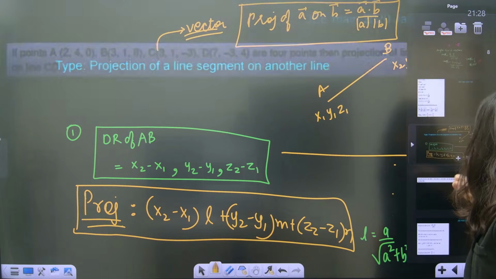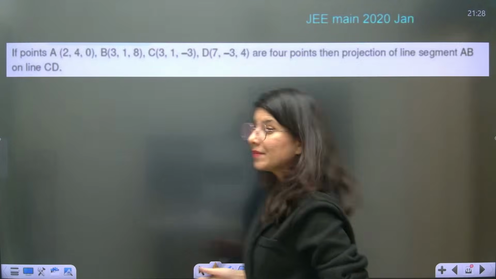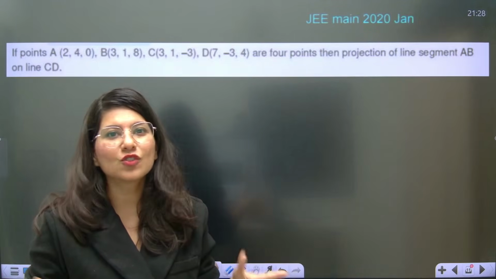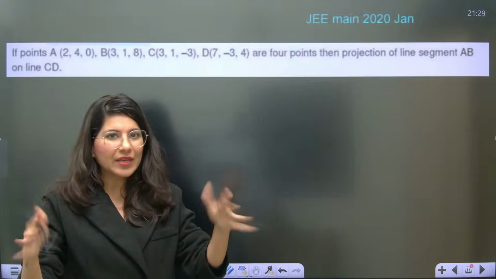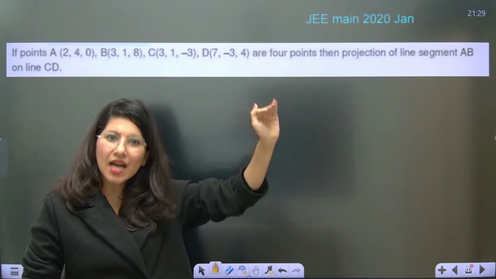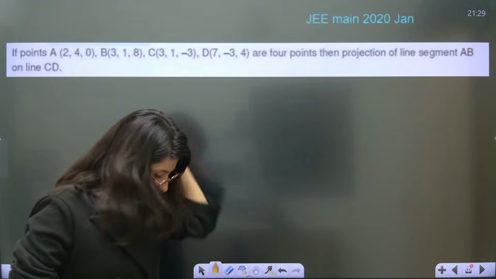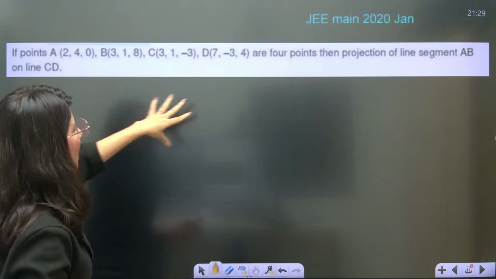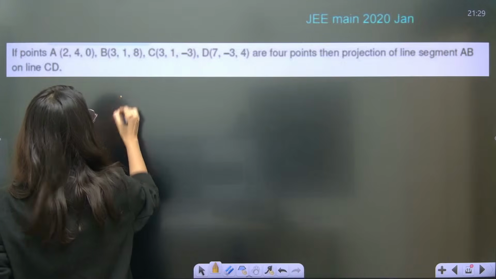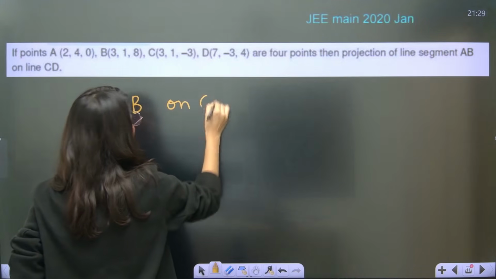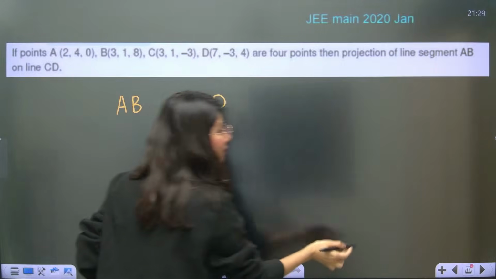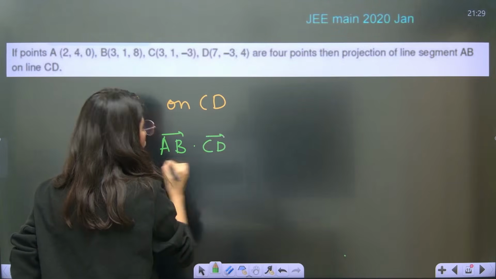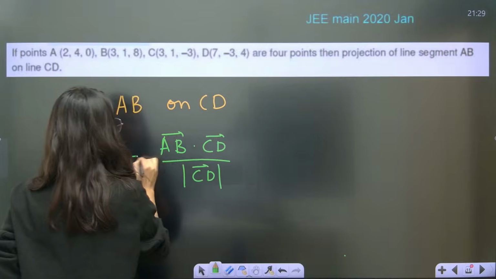Now I'll quickly talk about this JEE 2020 question, although we have not seen projection questions in the past years, 21, 22, 23, 24, but it was there in 2020. Again, a less frequently asked type of model. The question says points A, B, C, D are the four points. Projection of AB on CD. Again, you can take help of the vector formula: AB vector dot CD vector, upon the magnitude of CD vector.